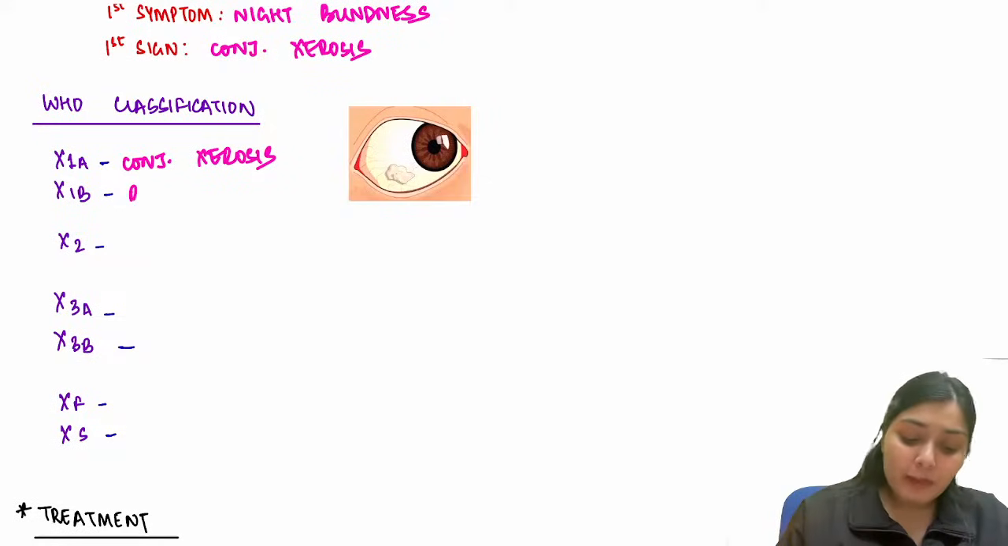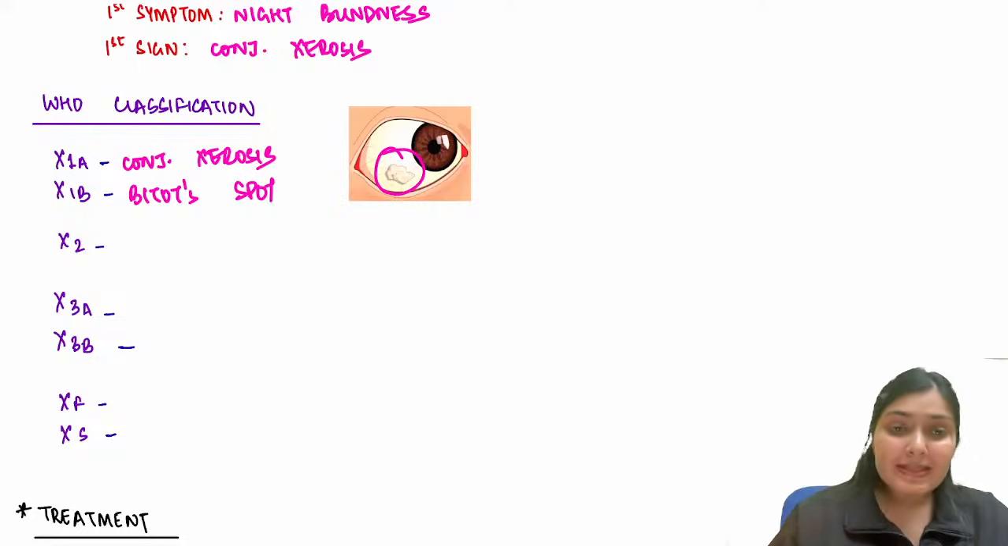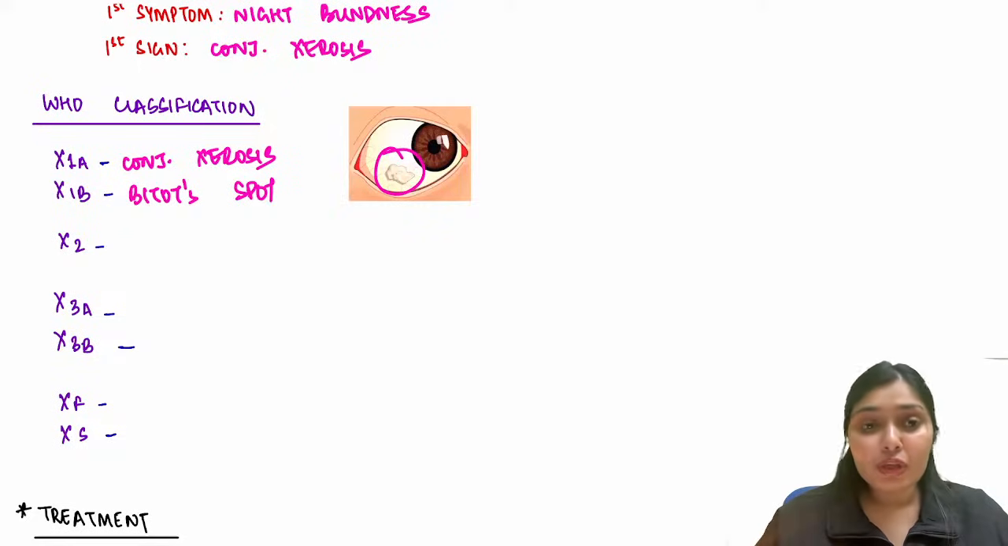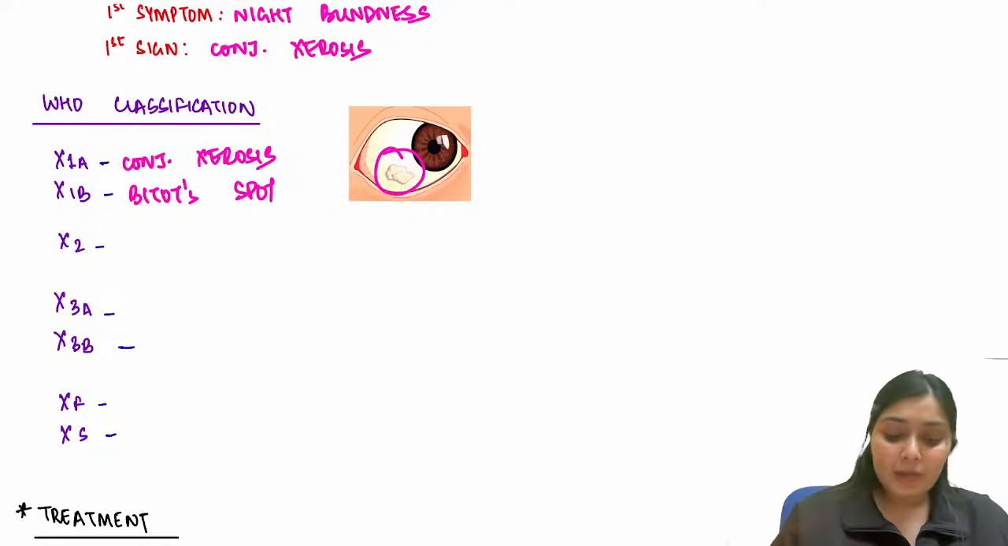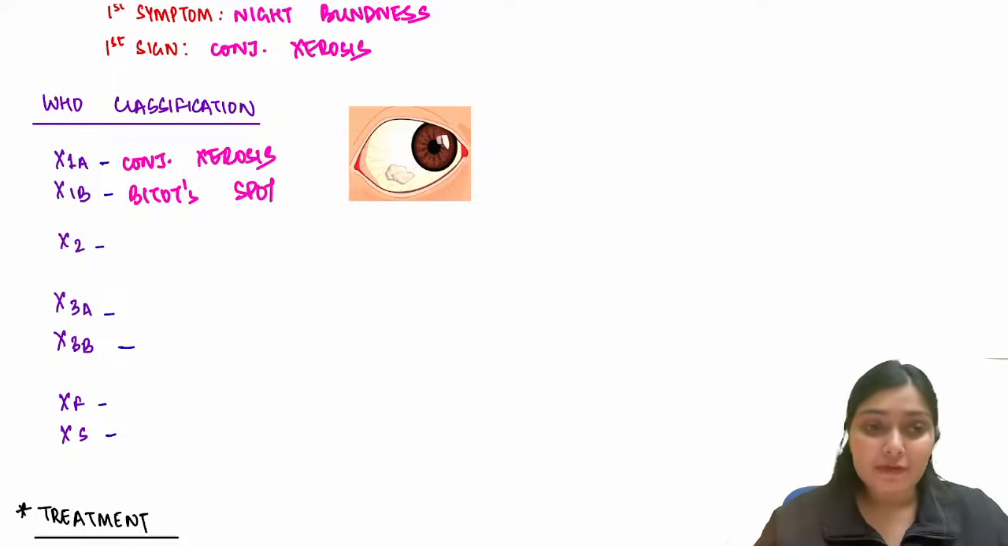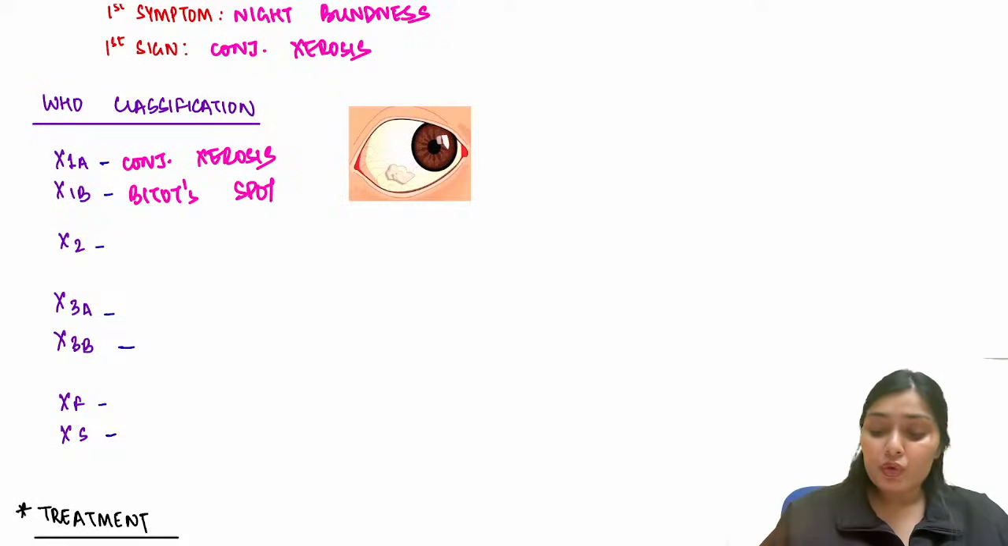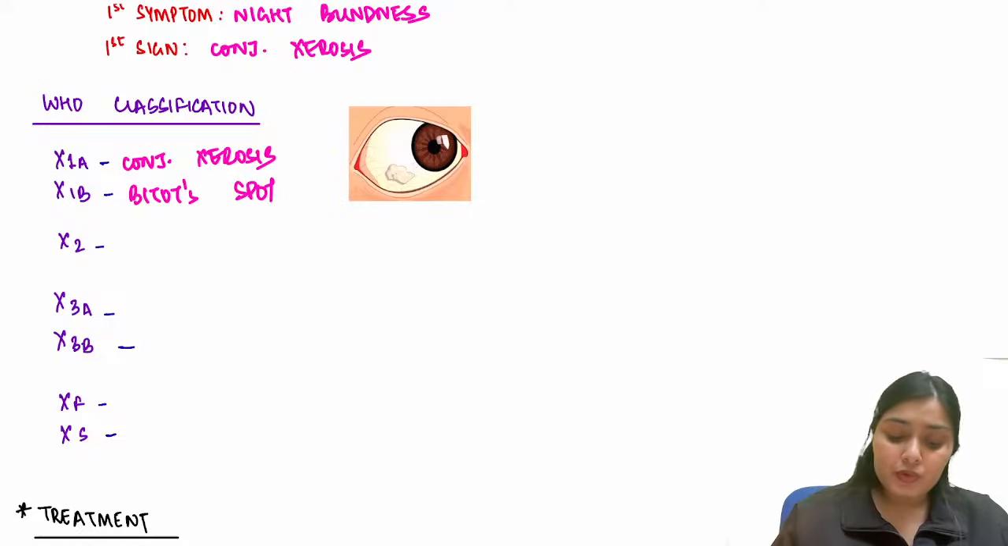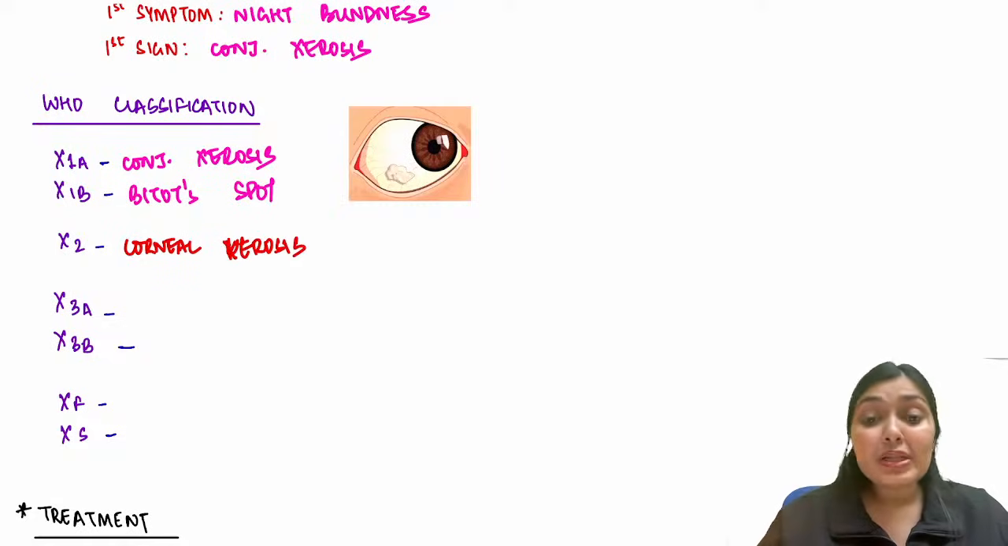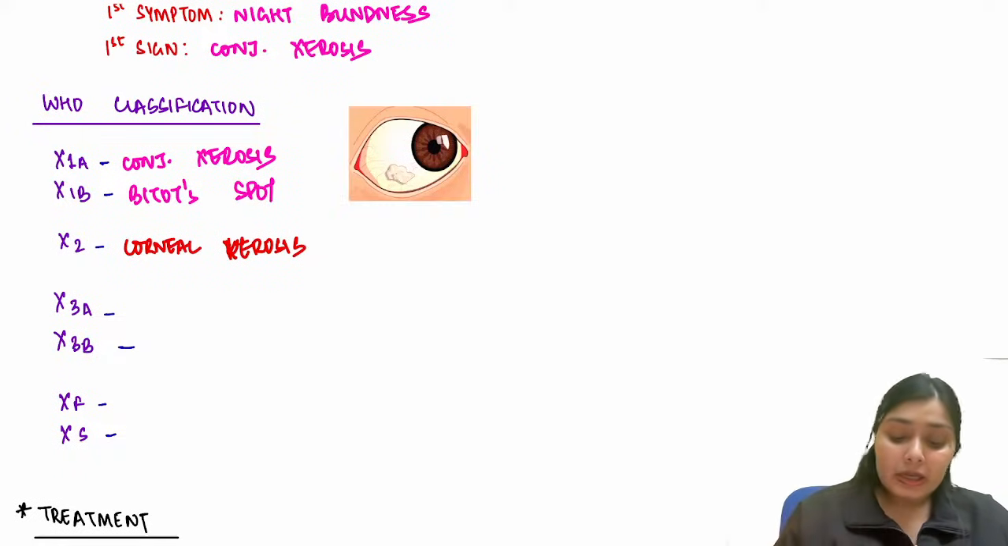B stands for Bitot spot. What is Bitot spot? Can you see this image? Can you see this epithelial plug over here on the conjunctiva? This is nothing but Bitot spot that you see in vitamin A deficiency. After conjunctival xerosis, conjunctival dryness, there will be corneal dryness. So we have corneal xerosis. And after X2, there will be ulceration over the cornea.